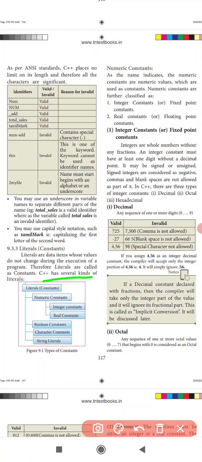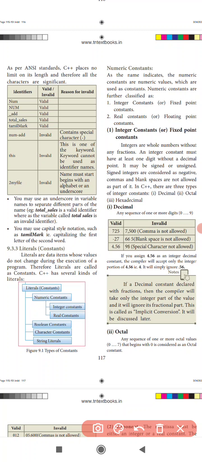Literals are data items whose value does not change. Why do they not change? Because a literal is a constant, and a constant doesn't change. Take the constant 0 to 9: can you change that number?